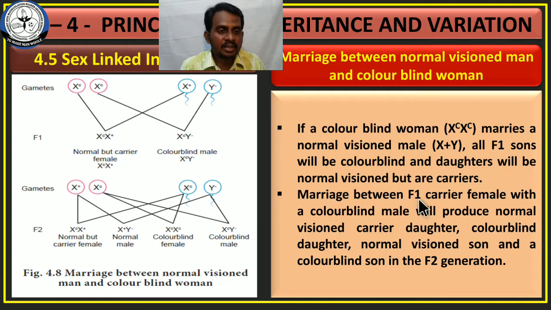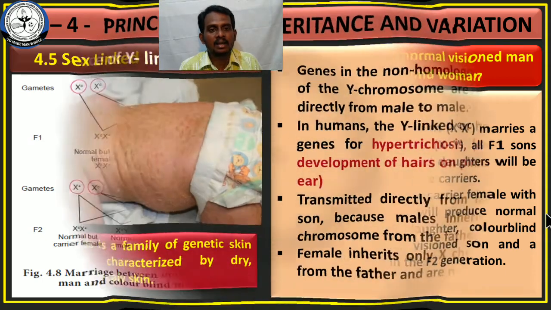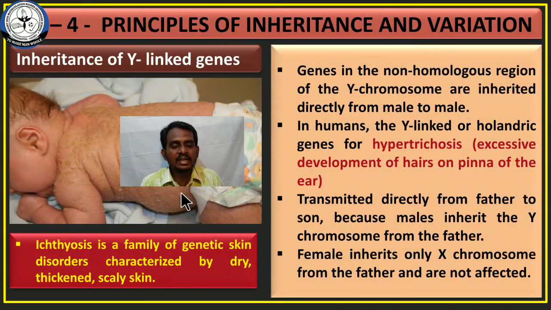Here marriage between the F1 carrier female with the colorblind male will produce the normal vision carrier daughter, colorblind daughter, normal vision son and colorblind son in the F2 generation. எல்லா இண்டிவிஜுவலுமே ஃபார்ம் ஆவாங்க. And this is also an example for crisscross inheritance. Okay, and next one is Y-linked inheritance.